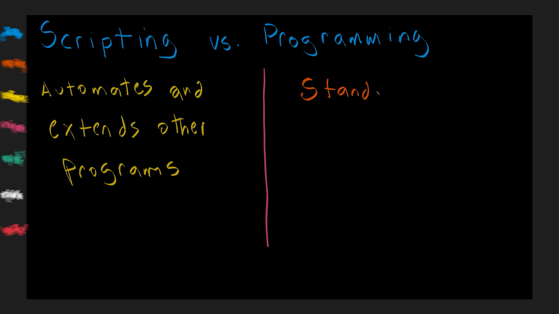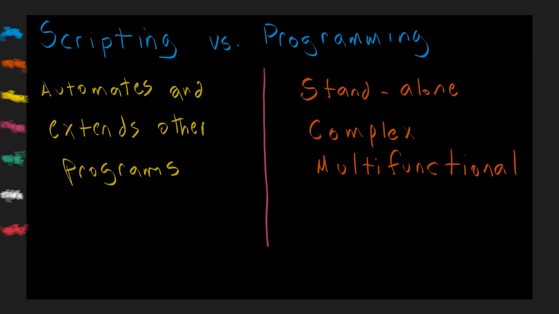Alternatively, a programming language involves the development of more sophisticated, multifunctional, and standalone applications. Programming allows you to build components from scratch, as well as the applications that incorporate these components. Esri, for example, relies primarily on C++ as the programming language to create ArcGIS Pro software and all the different components or objects that you find in the software.